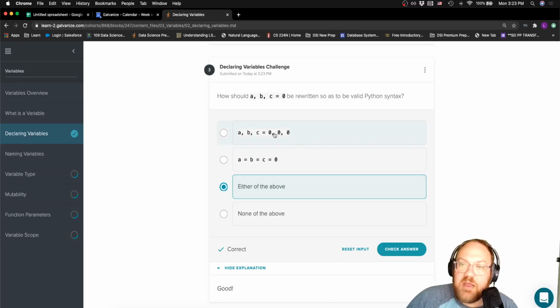I think for me, intuitively, this is the way that makes the most sense. Although this is maybe using some syntactic sugar, right? Using multiple variables with 3 assignment operators is maybe the best move for you. But those are our 2 possible options. That's it for the challenges in this lesson. The next lesson is naming variables. We'll see you over there when we look at the solutions to those challenges.